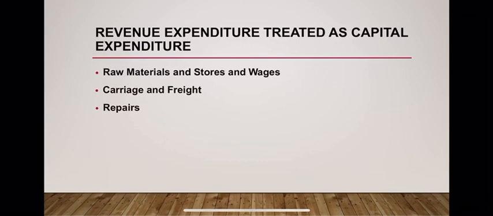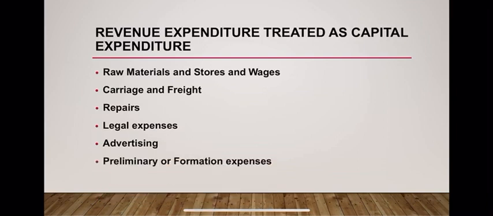Repairs. These are usually a revenue charge, but repair expenses incurred to make a second-hand asset more usable will become capital expenditure. Legal expenses. These are again a revenue charge, but legal expenses incurred in connection with the purchase of fixed assets must be treated as a part of the cost of the asset. Advertising. Advertisement expenses for introducing a new product in the market and expenditure incurred on signboards should be capitalized because the benefit of such expenditure will be available in a number of future years also.